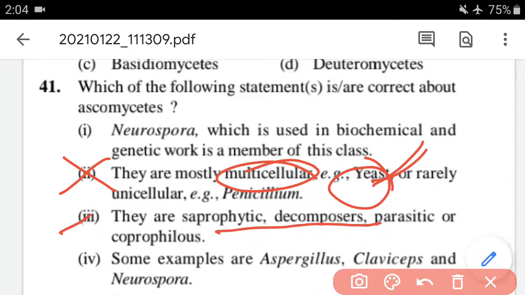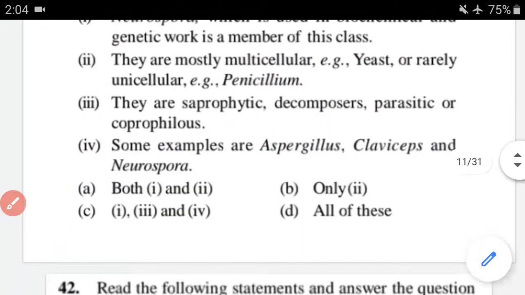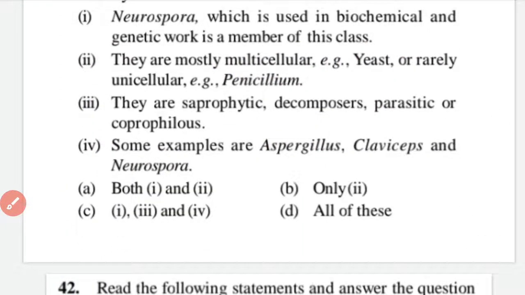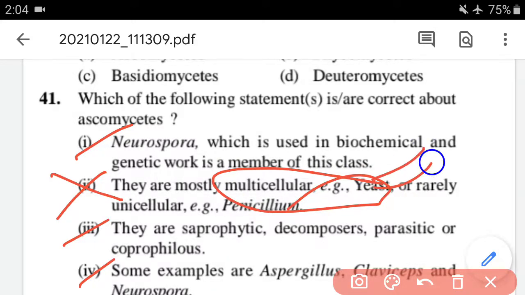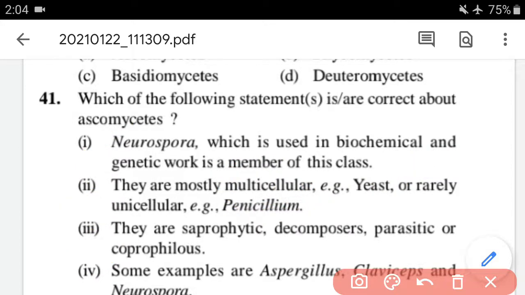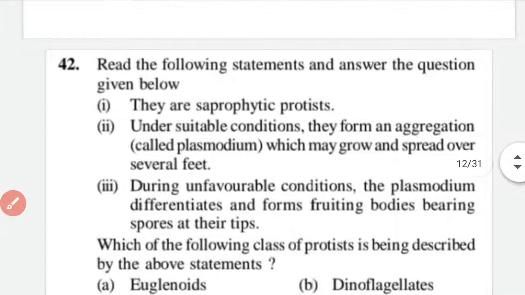They are saprophytic decomposers, parasitic or coprophilous. And the fourth one: some examples are Aspergillus, Claviceps and Neurospora. So here the correct option for question number 41 is C: first, third and fourth. Means first, third and fourth options are correct. And the second one is incorrect because yeast is unicellular and here multicellular is mentioned. Now we have to move on to question number 42.